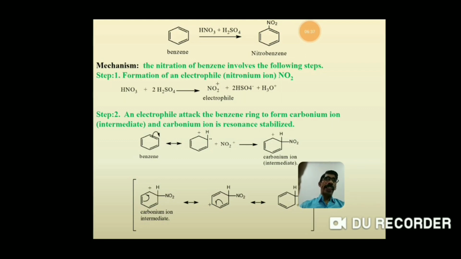This carbon carries a positive charge, therefore it is called the carbonium ion, and it is also called the intermediate. Now this carbonium ion or intermediate can be stabilized by resonance, as given in the structures.